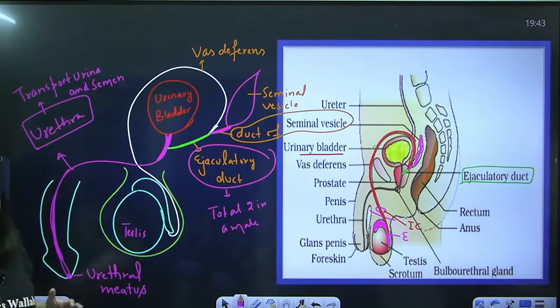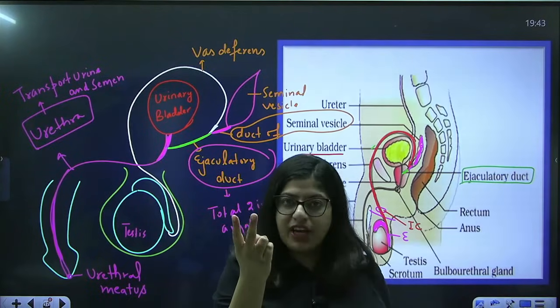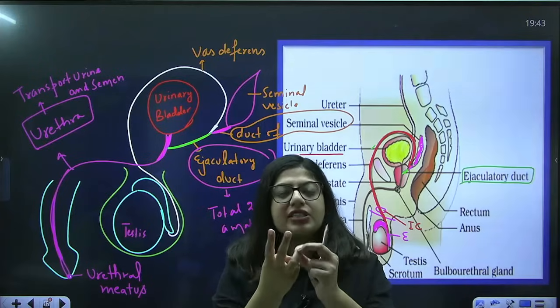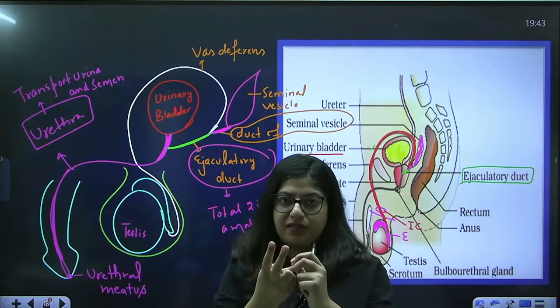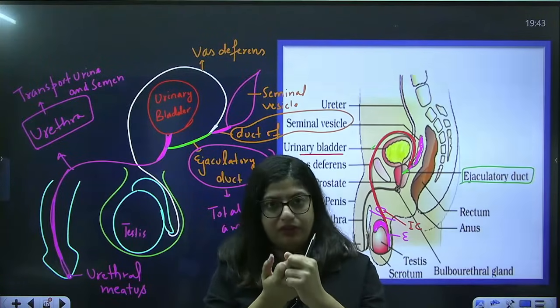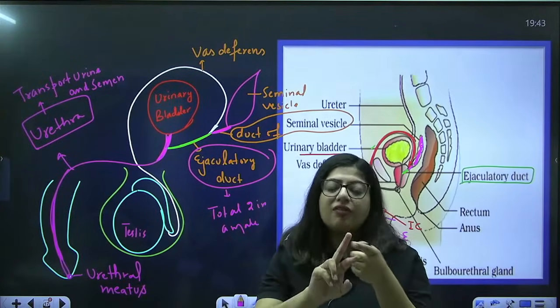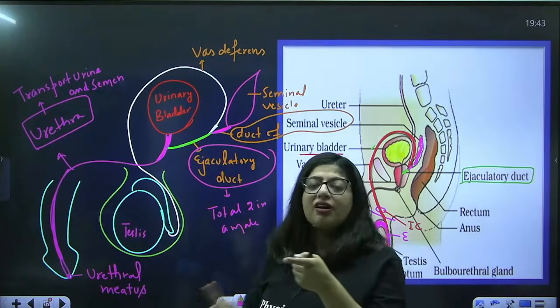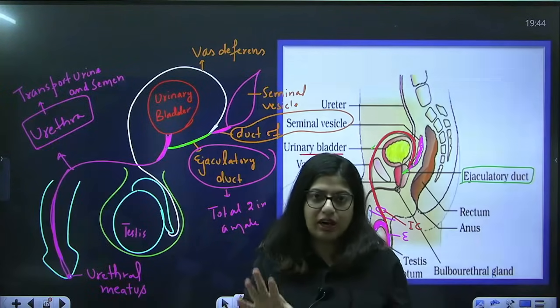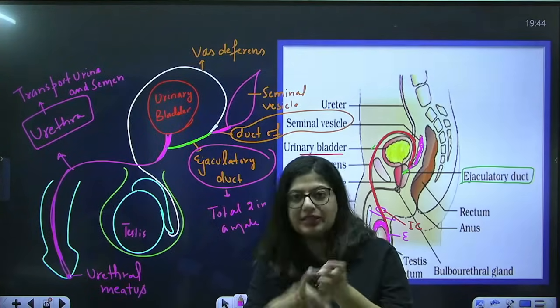Like in females, we have the urethra, vagina, and anus. The anus is for digestive waste, the urethra is for urine, and the vagina is for reproduction. Males don't have a vagina. They only have two openings. One is the urethral meatus, from where the semen and urine both come out, but they never come out together. And second, the anus for digestive waste.